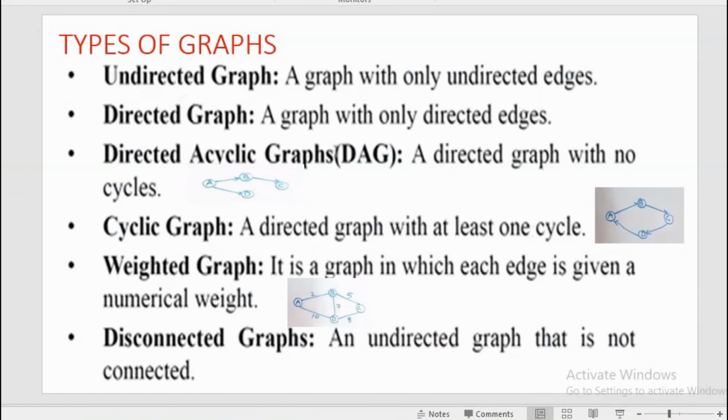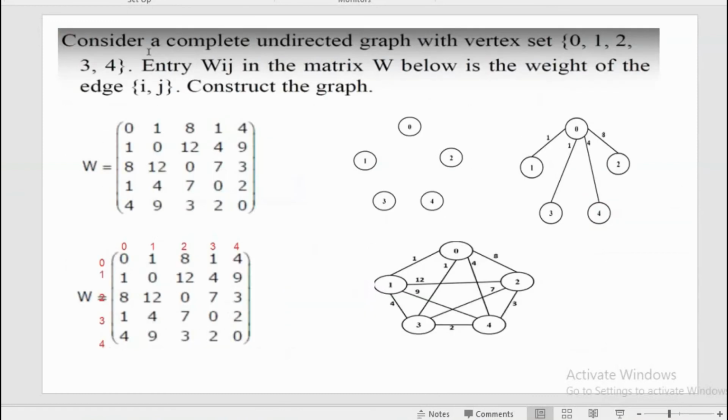With this, shall we do one problem which has come in your university exam? Consider a complete undirected graph with vertex set 0, 1, 2, 3, 4. Now there is an entry wij in the matrix W below, which is the weight of the edge i comma j. Now we have to construct a graph. So the weights are all given in this matrix. Whenever you get such a question, we have to represent it as an adjacency matrix. Next, you have to start drawing the graph.